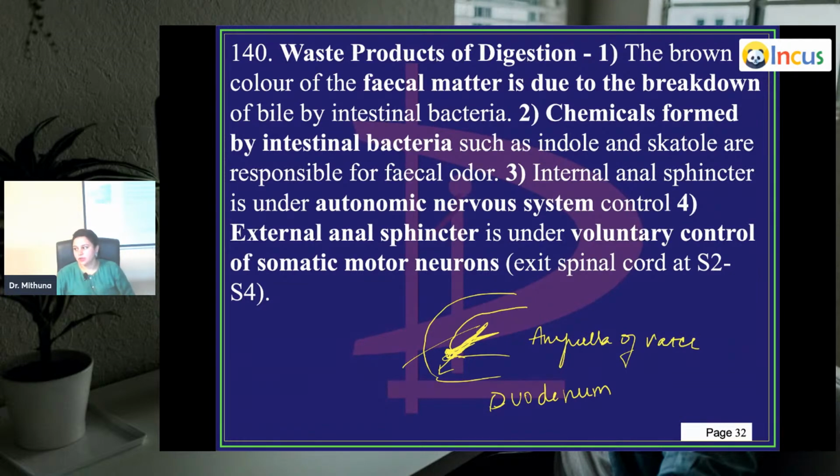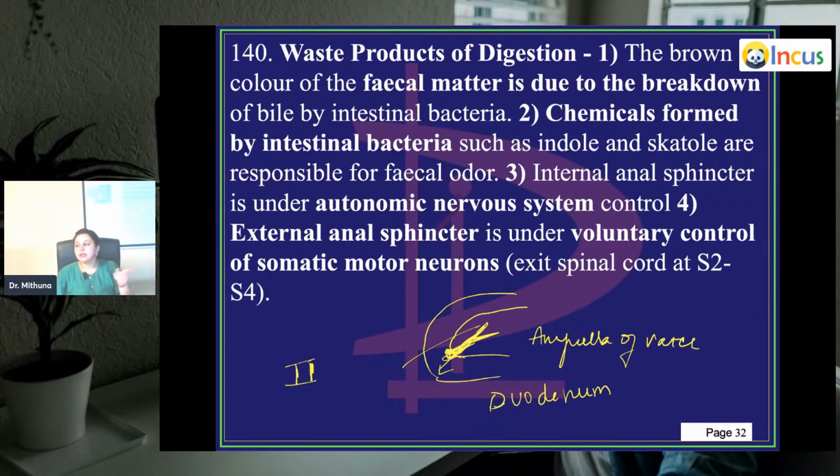Internal anal sphincter. So you have the anus. If you have the anus, you have two sphincters, internal and external. I already told you, the external sphincter and the upper sphincter of the esophagus are both in our control. They are voluntary. We can control both of those sphincters, but the remaining part of the GIT is not under our control. So the internal anal sphincter is under autonomic nervous system control, so we don't have control over it. The external anal sphincter is under voluntary control. You can control it. It is under control of somatic motor nerves.